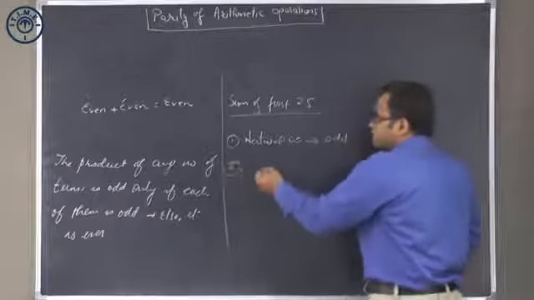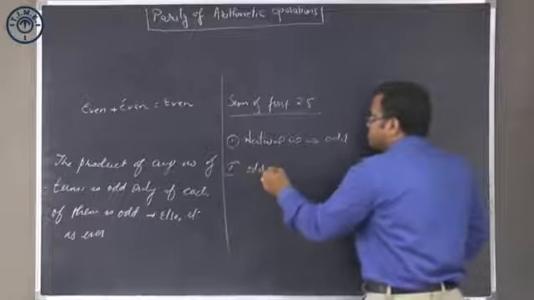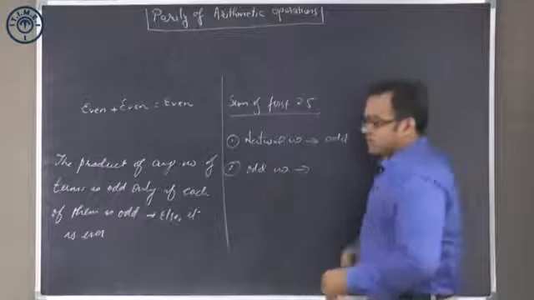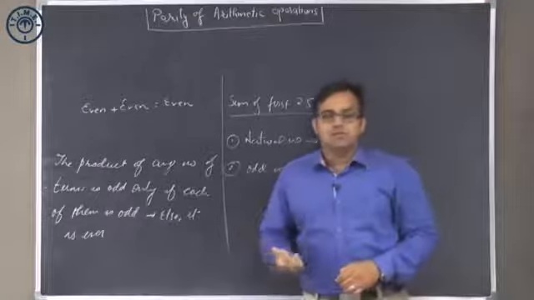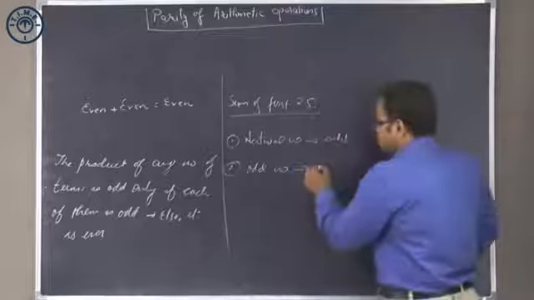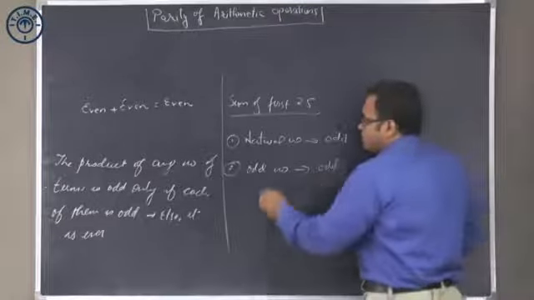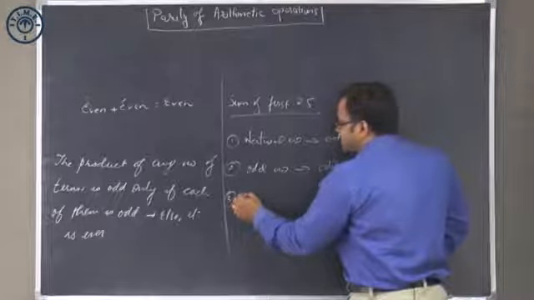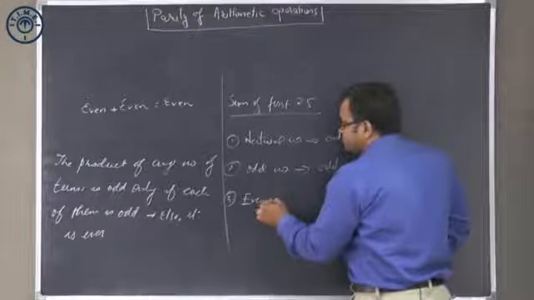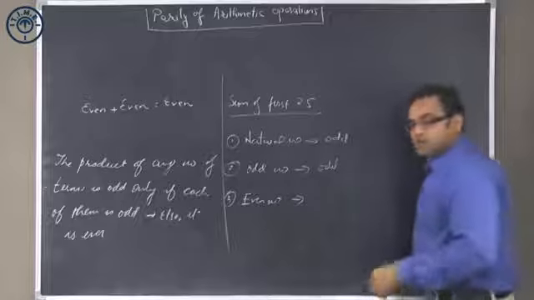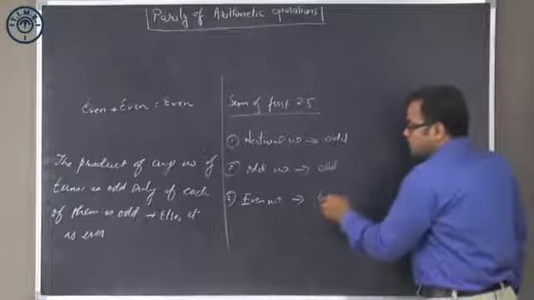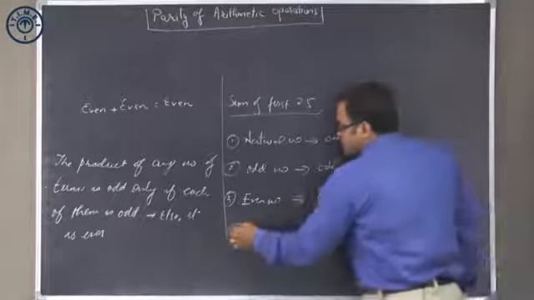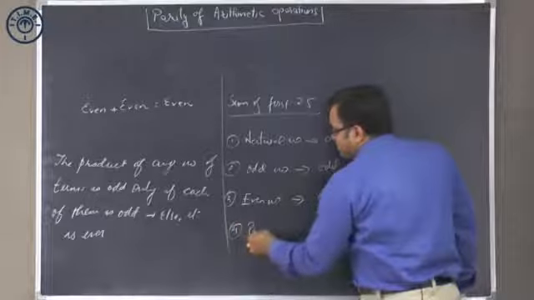Number 2, first 25 odd numbers. The sum of the first 25 odd numbers, it is an odd number of odd numbers, so that will again be odd. So the sum of the first 25 odd numbers is odd. The sum of the first 25, let us say, even numbers, any number of even numbers added is always even, so this will be even. The sum of the first 25 prime numbers,